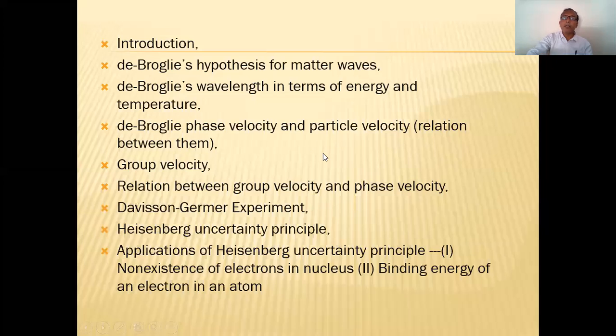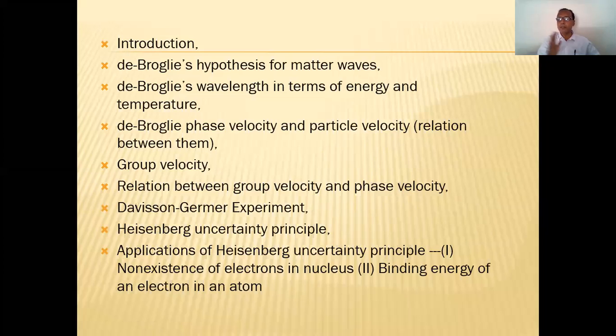Now, waves we know. So first of all, I would like to share with you the articles that we have to cover in this chapter. De Broglie's hypothesis of matter wave, then its wavelength in terms of energy and temperature, de Broglie's velocity and particle velocity.